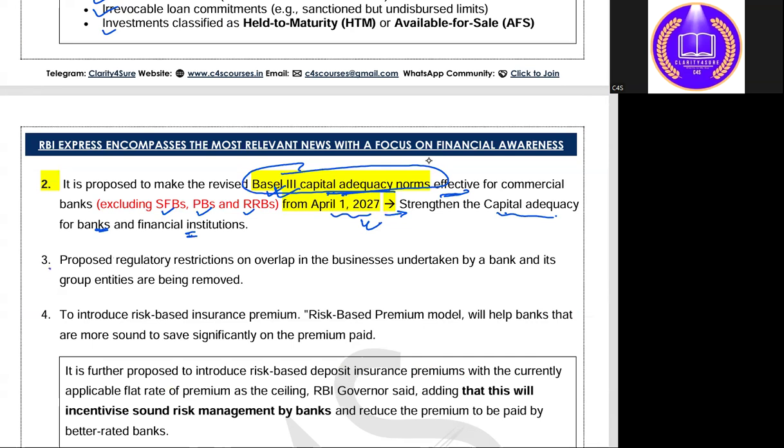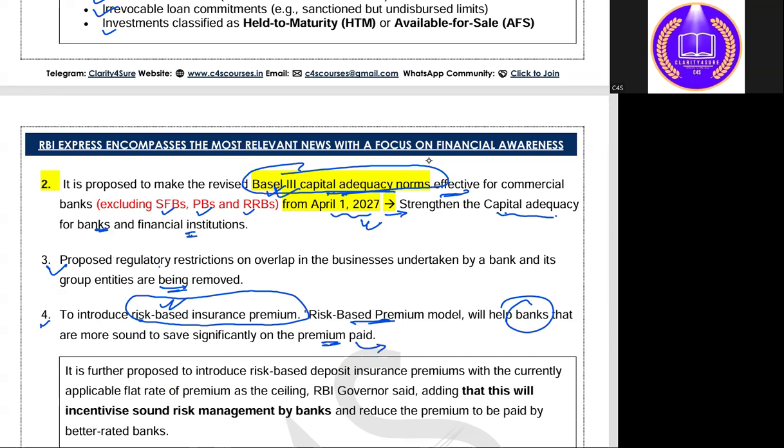Next, proposed regulatory restrictions on overlap in businesses undertaken by the bank and its group entities are being removed. Fourth point, it introduces a risk-based insurance premium. This term has also been coined in this MPC meet. The risk-based insurance premium model will help banks that are more sound save significantly on premiums paid, meaning banks which are performing well can save more on premiums.